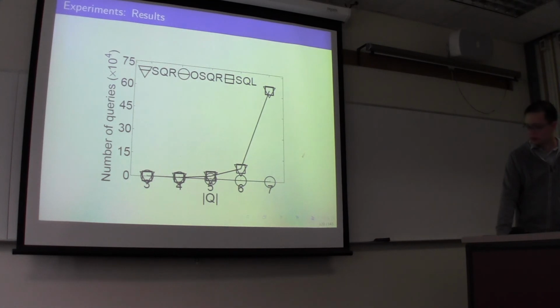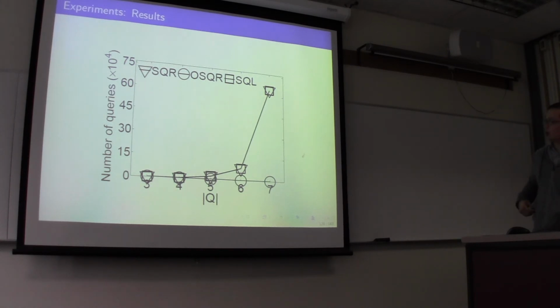This is the number of query results from the experiment as the size of the query increases. We can see that algorithm SQR, basically the naive rewriting, and SQL rewriting end up with the same number of rewritings. This is indeed not surprising, because from the first result, we showed that the naive rewriting has the same semantics in terms of query results as SQL.